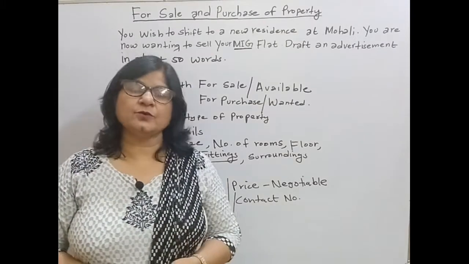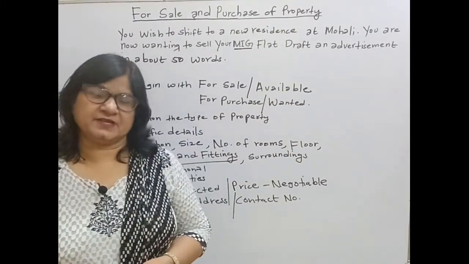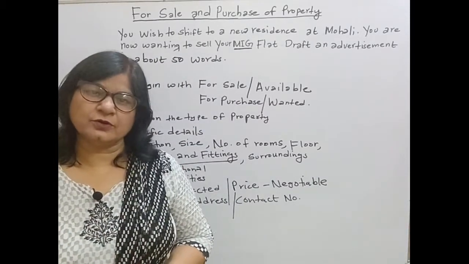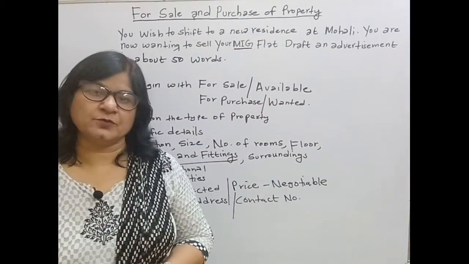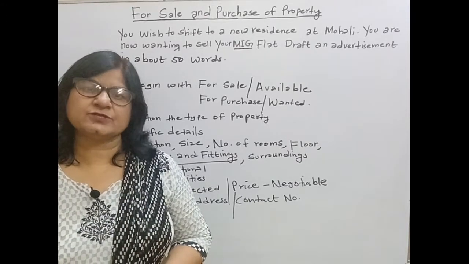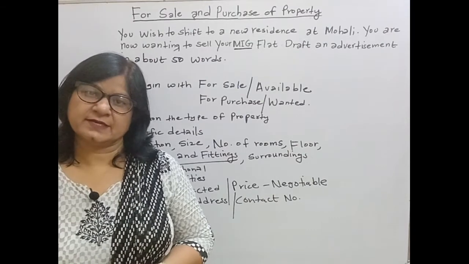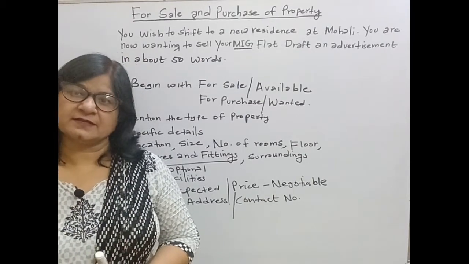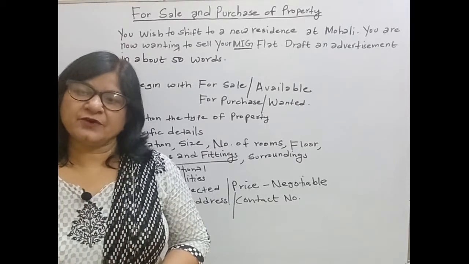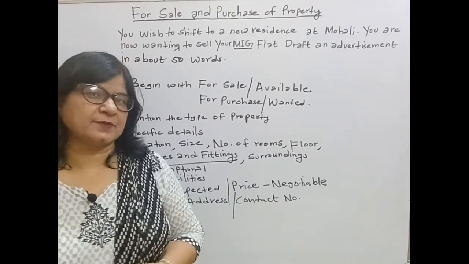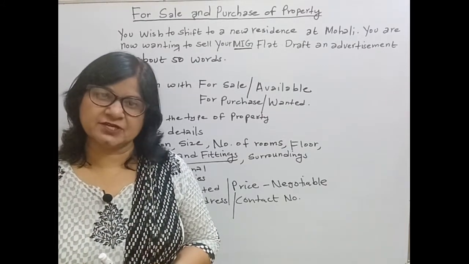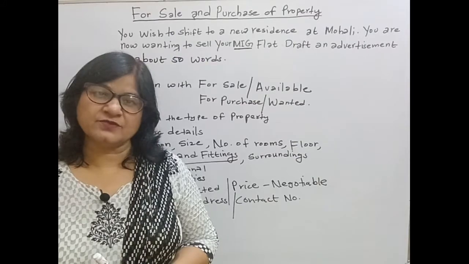Now I will tell you what fixtures and fittings are. Fixtures are secured or fixed to the wall or floor and they are not usually removed when the house is sold. For example, lights, sinks, toilets, plugs and sockets. And fittings are free standing items. You can remove them. For example, carpets, curtains, kitchen appliances, etc. So students, these are the essential details, and now we'll solve the question.